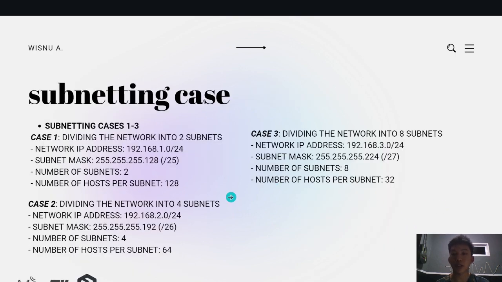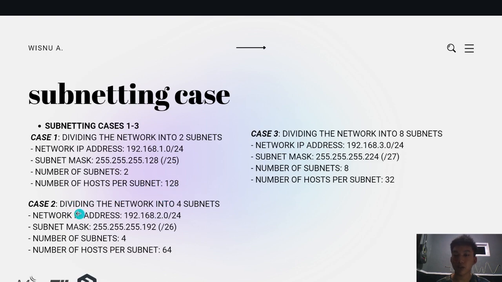Next, for subnetting cases. For subnetting case 1, 2, and 3: case 1 is dividing the network into two subnets. The network IP address starts from this, with this subnet mask, and the number of subnets is 2, and the number of hosts per subnet is 128.